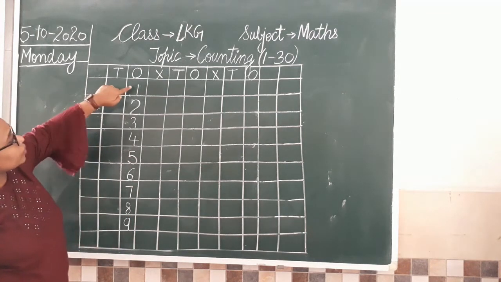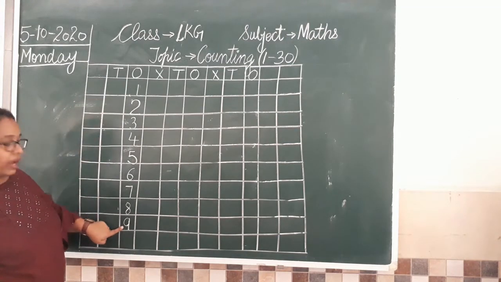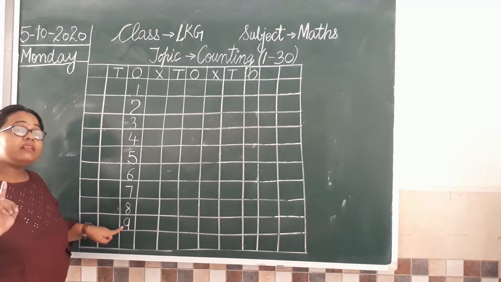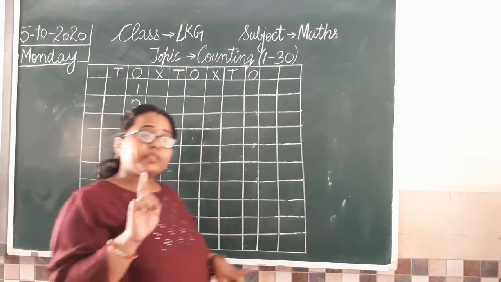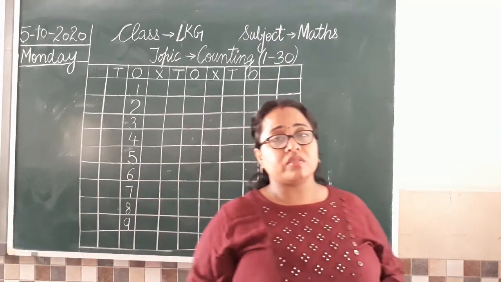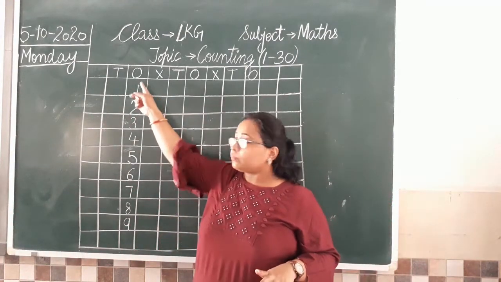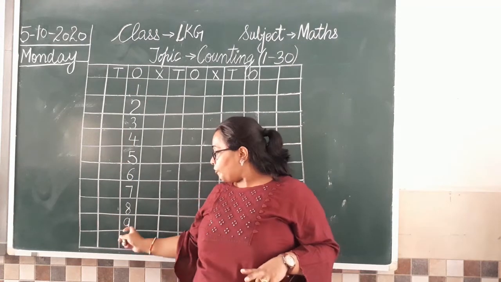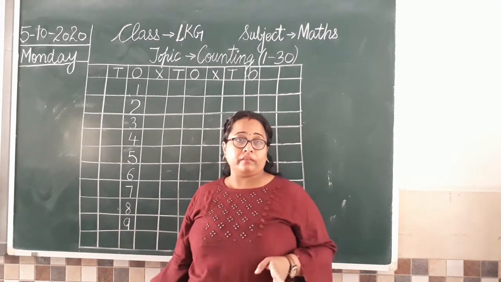So as I told you, from 1 to 9 we have single digit. मतलब एक ही digit होती है and we will write those digits under O. ठीक है? अब after 9 we have 10.